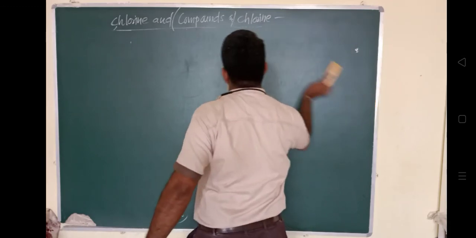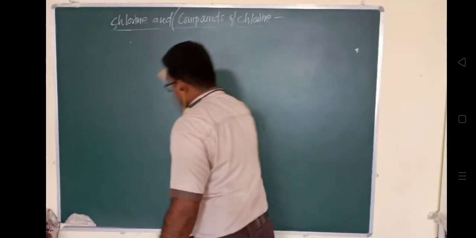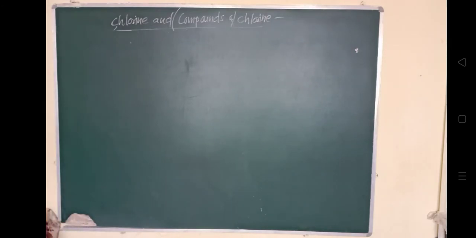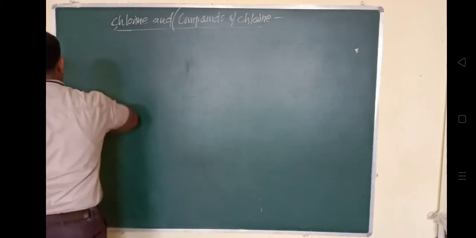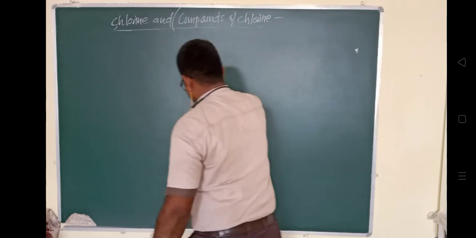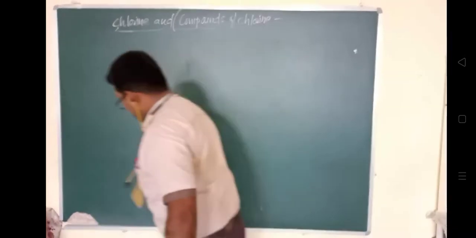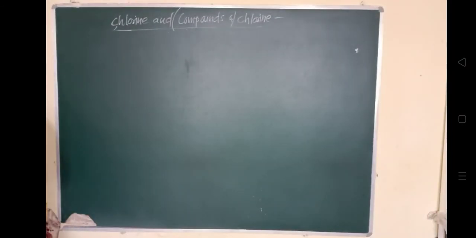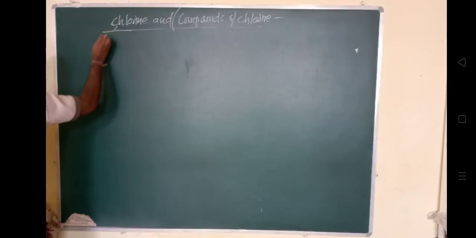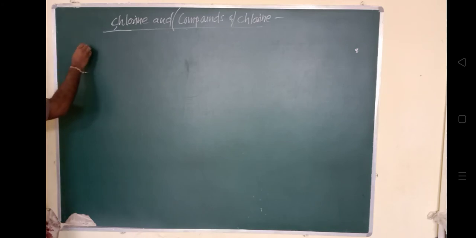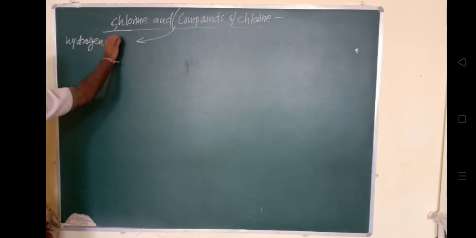So the very first compound is hydrogen chloride, the compound of chlorine. Hydrogen chloride was prepared by Glauber in 1648 by heating common salt.